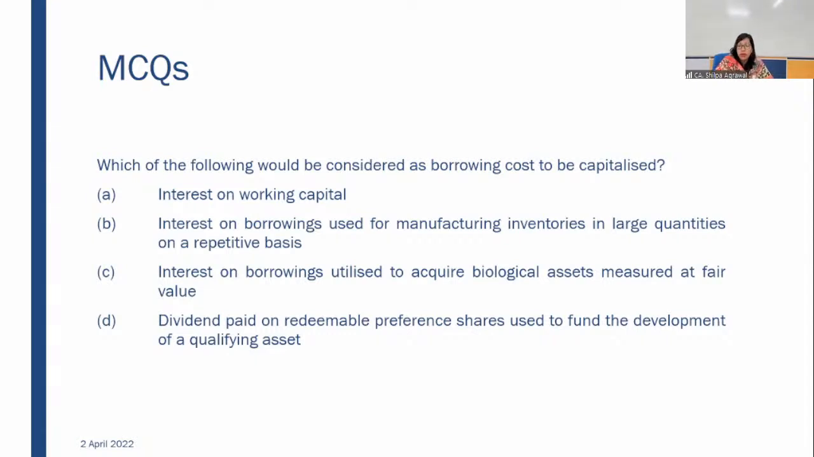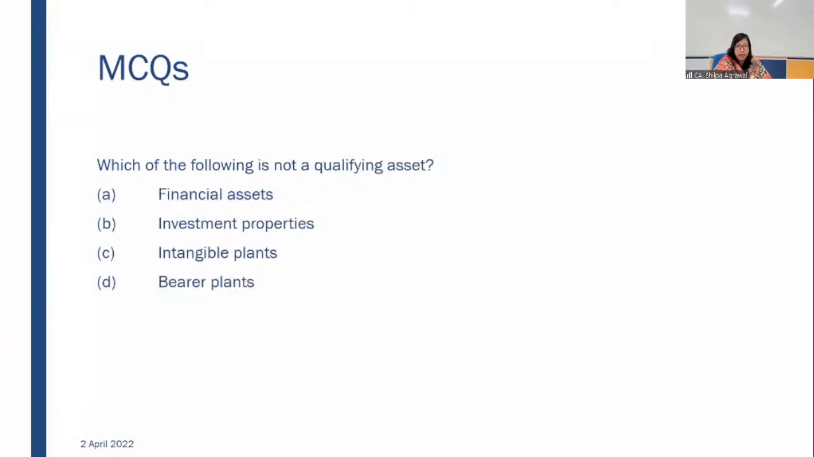AS 23 scopes it out. If you are manufacturing inventories in large quantities on repetitive basis, then interest on borrowings used for those manufacturing inventories will not be capitalized. The best answer will be the dividend paid on redeemable preference shares used to fund the development of a qualifying asset, D. In the B part of a descriptive question you have to put an assumption, but since in MCQs you are not putting an assumption, the best answer will be D only.